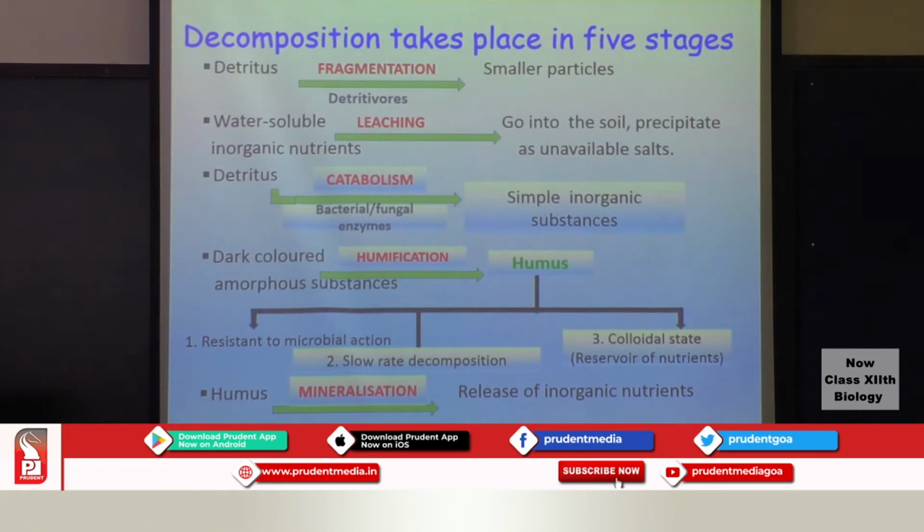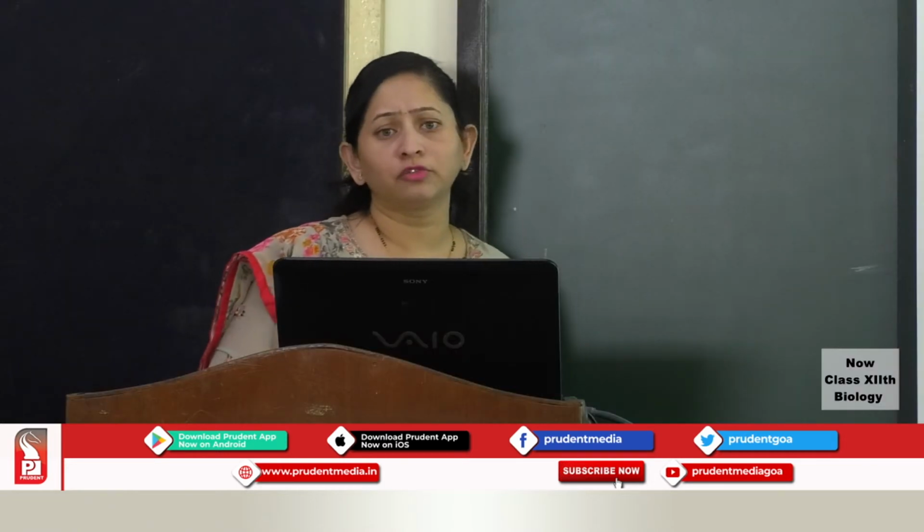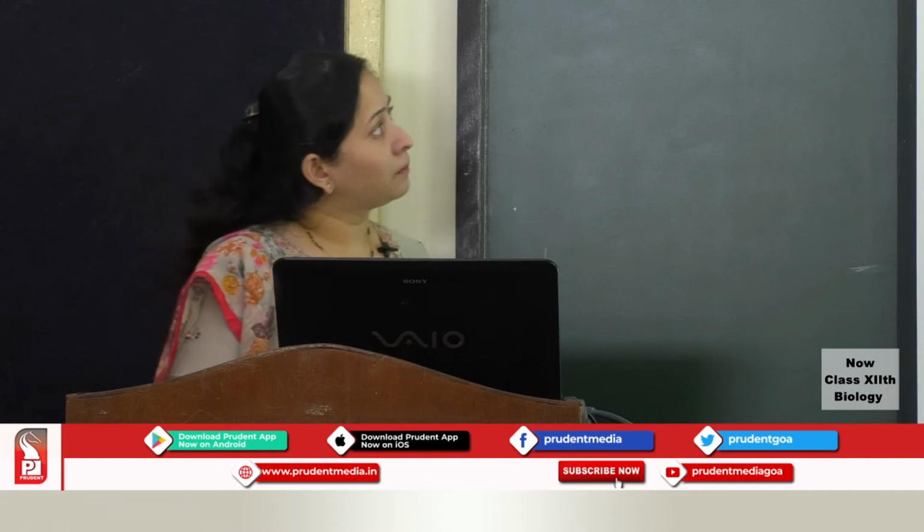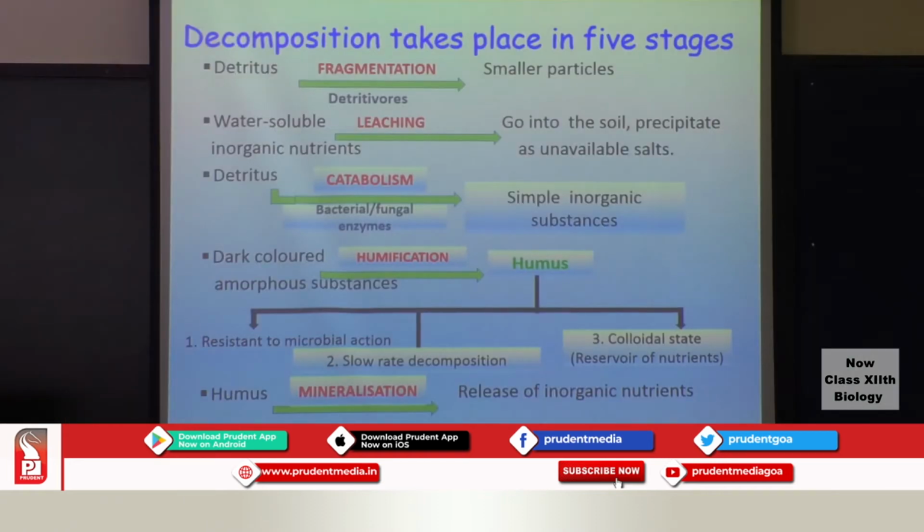So detritus will be broken down to smaller particles in the presence of detritivores. Here the detritivores could be fungi, some dung flies, some earthworms as well as some millipedes.